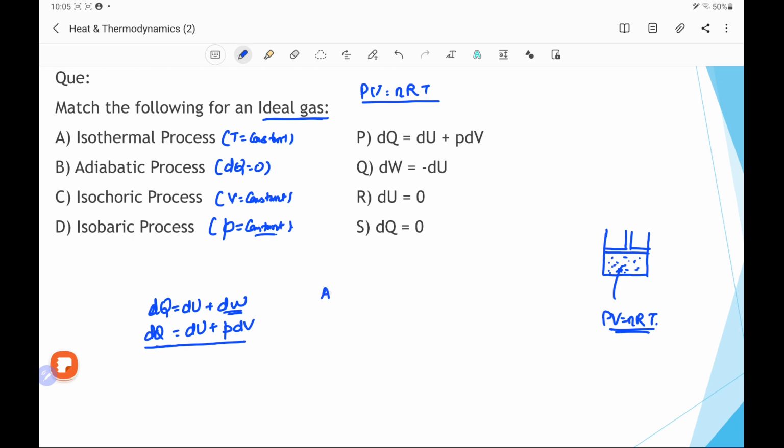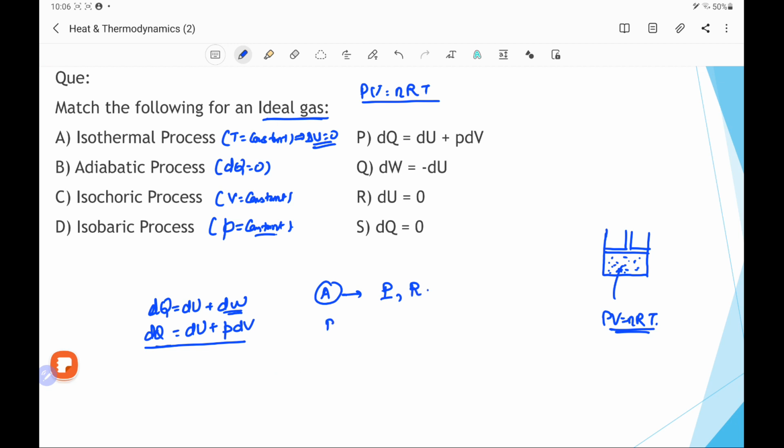Here for A, it is an isothermal process, so option P is the correct option because it will also obey the first law of thermodynamics. And because temperature is constant, this implies that there will be no change in internal energy, that is delta U equal to 0. So we can say one of the options, R, is also correct.